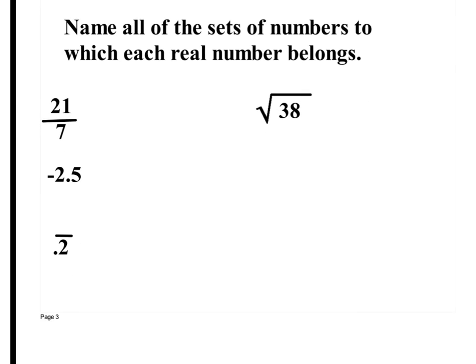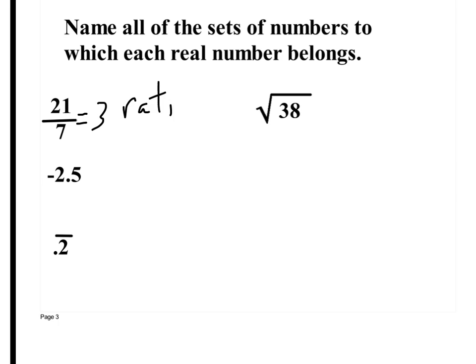Alright, write this down. This is a lot of what your homework's going to say. It's going to say name all sets of numbers to which each real number belongs. 21 over 7. What does that reduce down to? 3. Here's the question you always ask when you're identifying this, because it either makes it a rational number or irrational. Can this be written as a fraction? Yes, obviously it was a fraction. So it's a rational number.